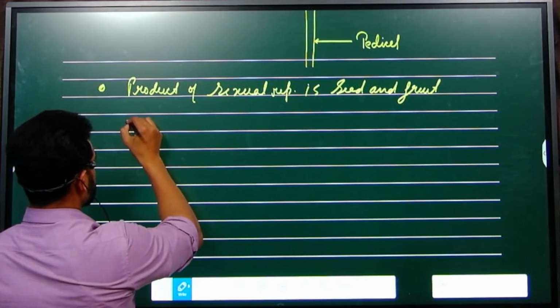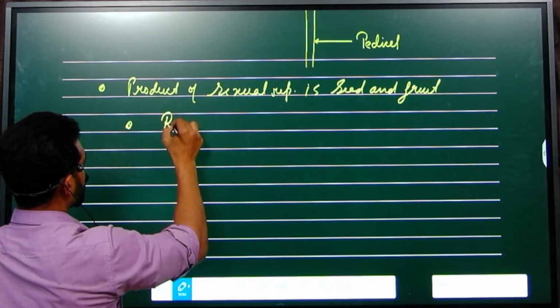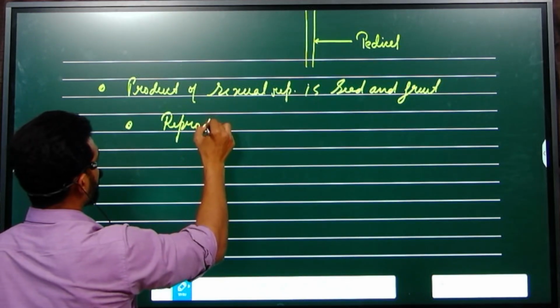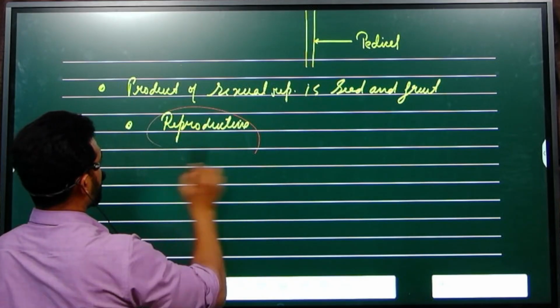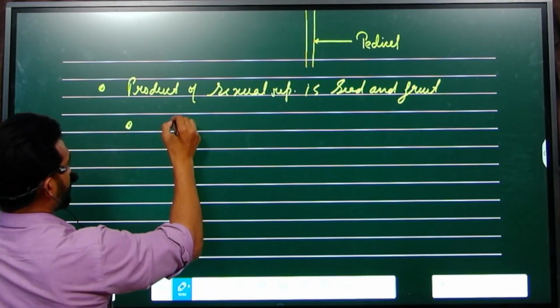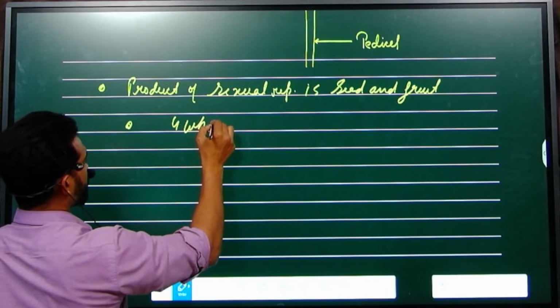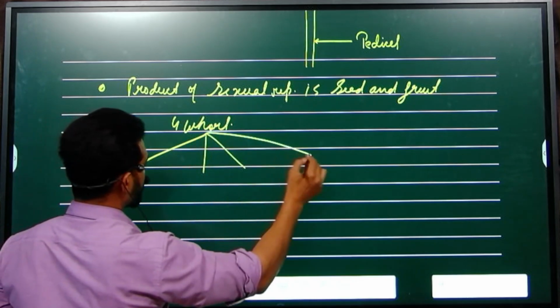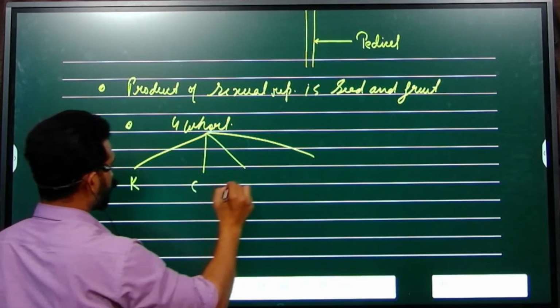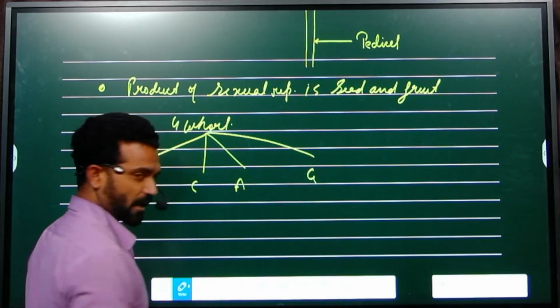Next thing, the flower has four whorls: calyx, corolla, androecium and gynoecium.